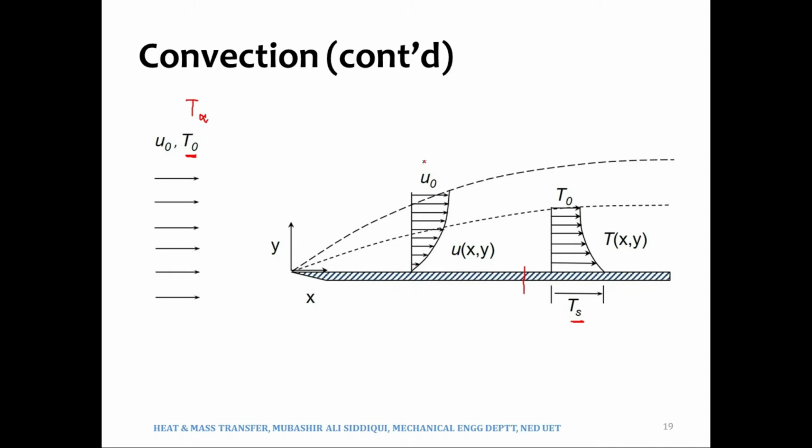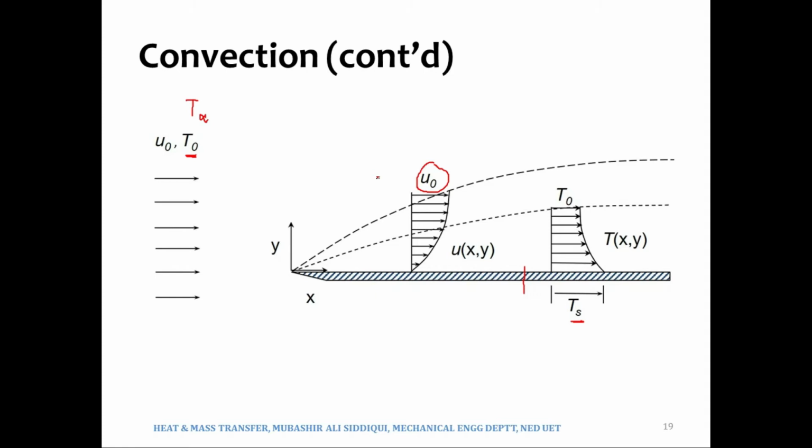Because now consider that this is not velocity, but this is temperature. Over here the temperatures are higher, and as we move closer to the plate, the temperatures would be lower. So this is eventually the case where T infinity is greater than Ts.